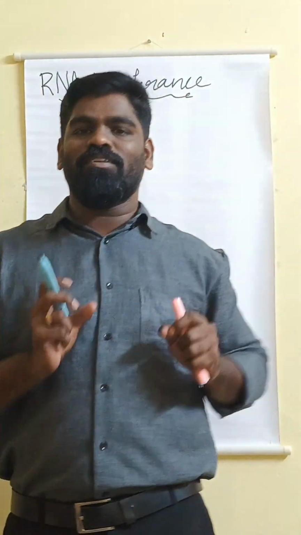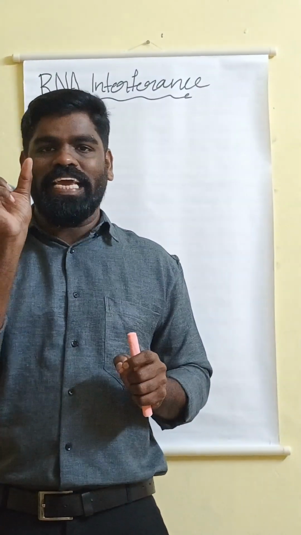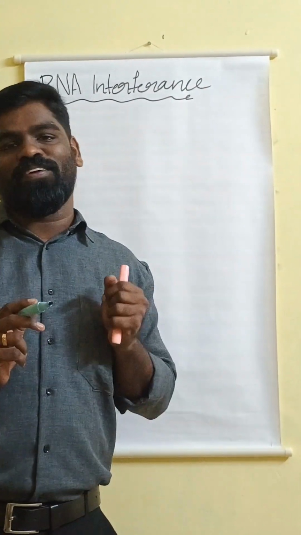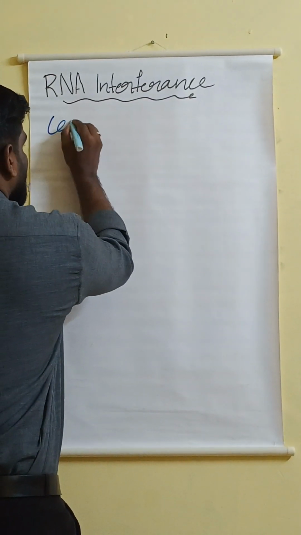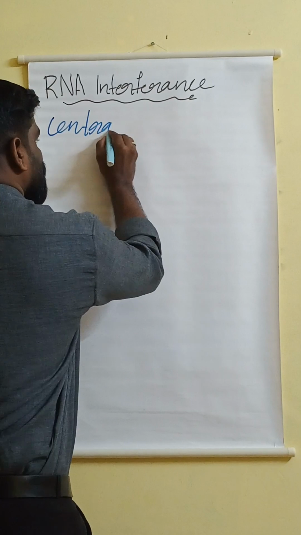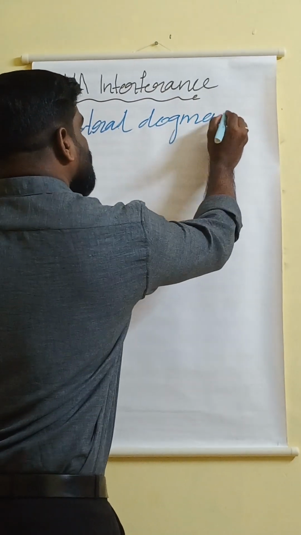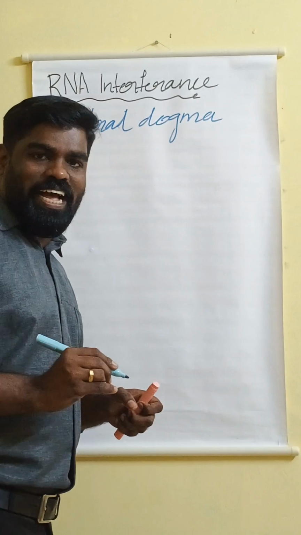The term RNA interference itself indicates that something is interfering. So before going to this topic, RNA interference, let's discuss the central dogma. What is actually the central dogma? As you may have already heard about the central dogma, in the chapter molecular basis of inheritance, yes.